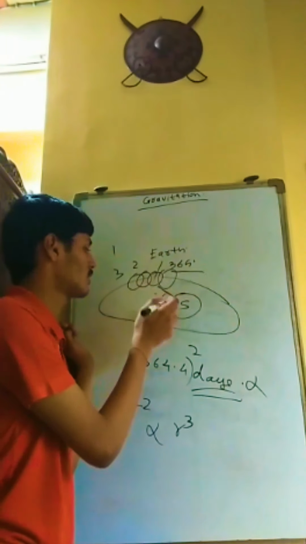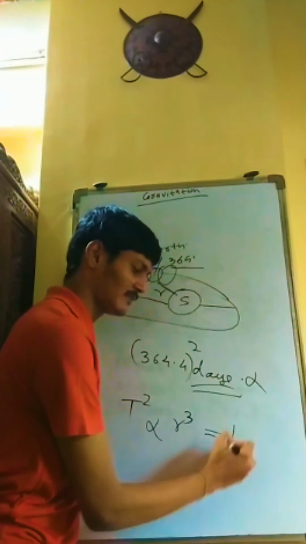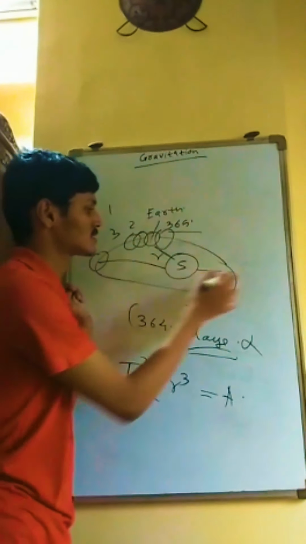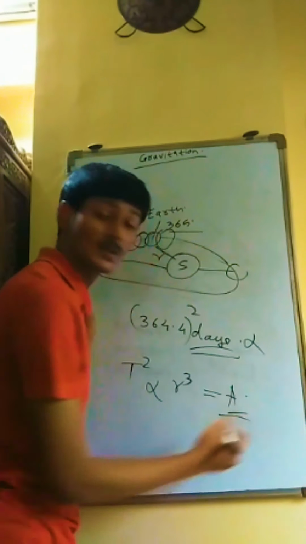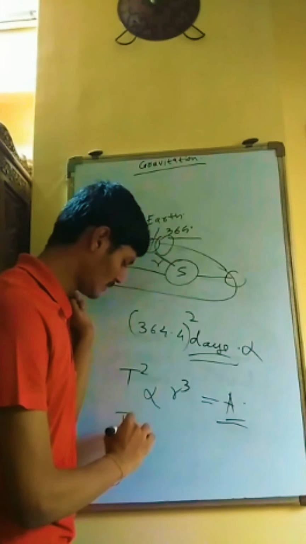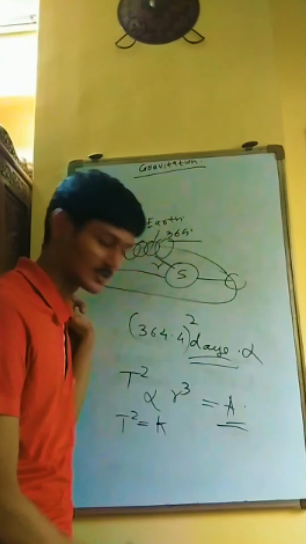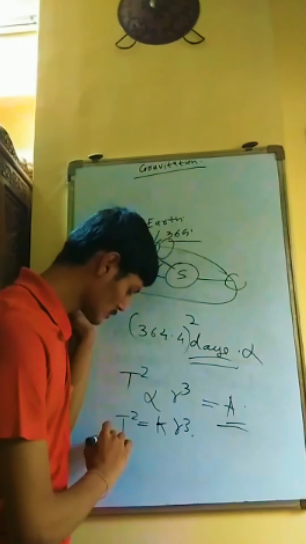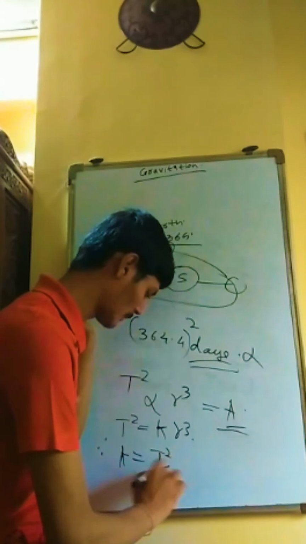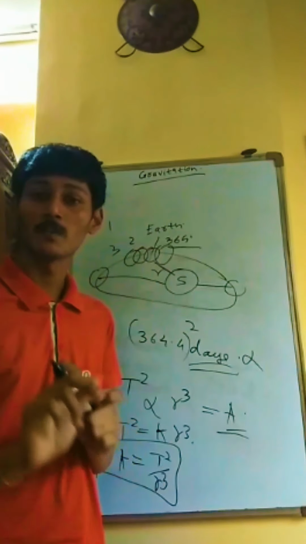Whether the distance will be more or the distance will be less, you will still get the same answer. For example, I have taken the answer A. Whether you take the Earth from here, whether you take maximum distance or whether you take the minimum distance, you will get the answer A. So being constant, instead of this proportionality sign, we'll put a constant K, proportionality constant, and R cube. So if you want to find the value of constant, K will be equal to T square upon R cube. This is the equation of Kepler's third law.